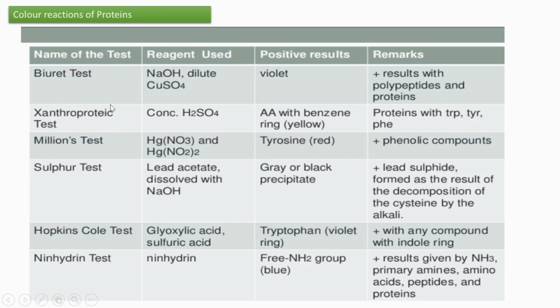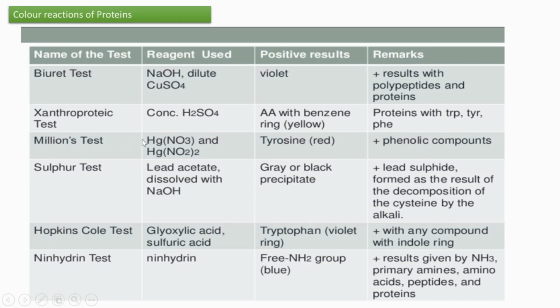The xanthoproteic test is there using concentrated sulfuric acid. It will give a yellow color, and that means that it contains aromatic amino acids with a benzene ring, and it shows that it contains proteins with tryptophan, tyrosine, and phenylalanine.